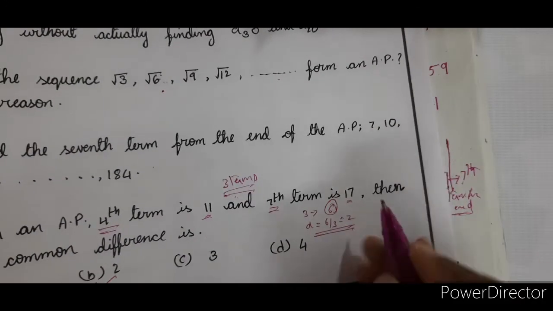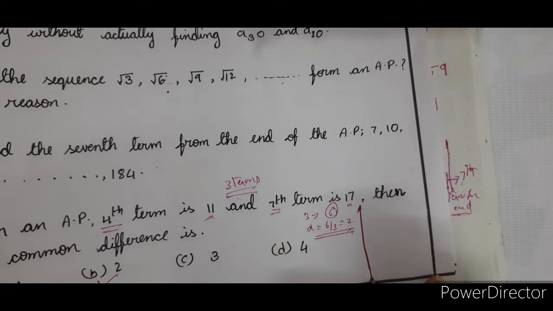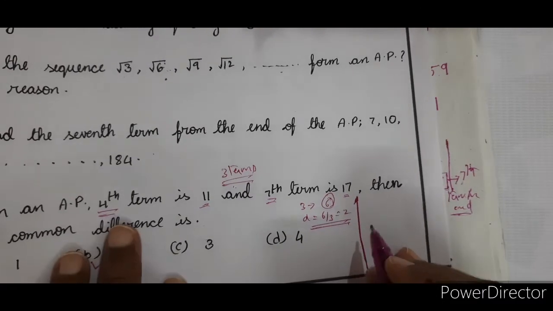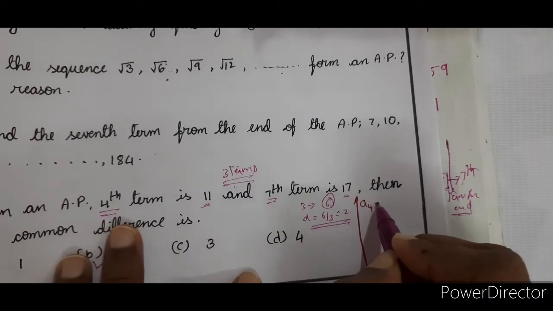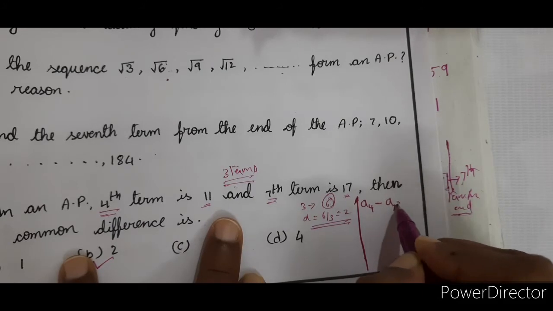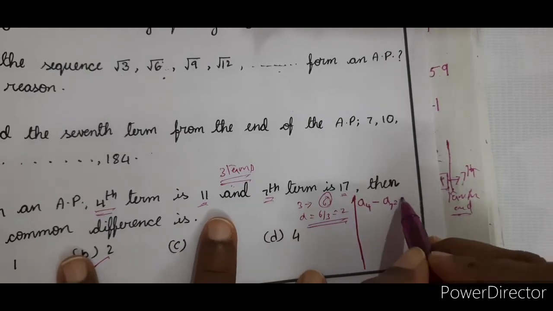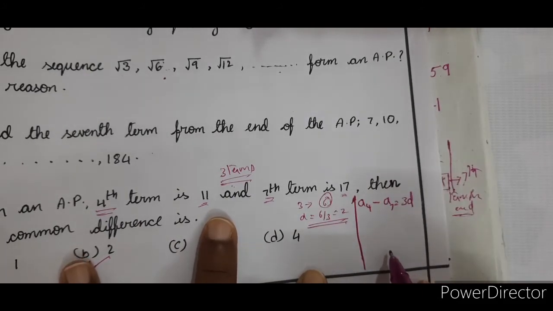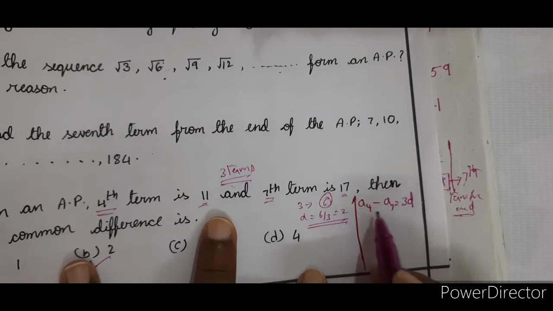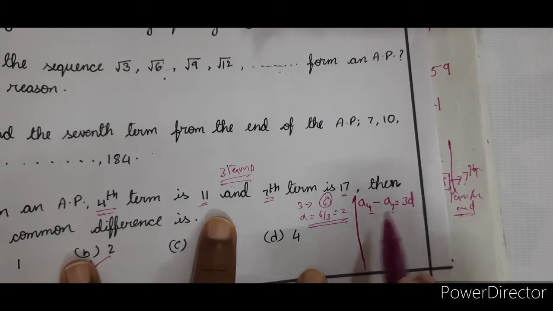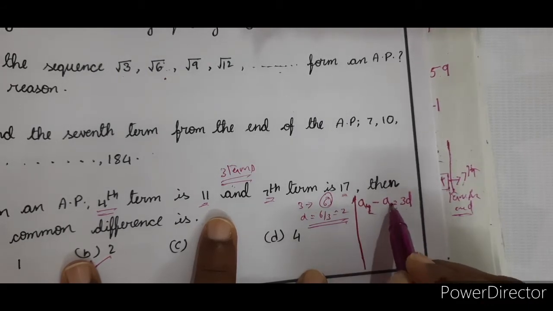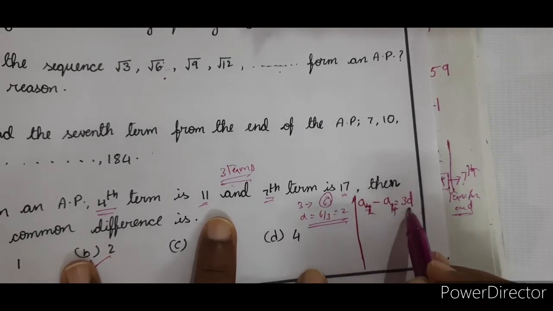Okay. So how you have to write the steps if it is asked for 2 marks? This is what I am going to explain to you. Now A7 minus A4 is equal to (7 minus 4), which is 3d. That is the difference between 7 and 4. A7 minus A4 is 3d.